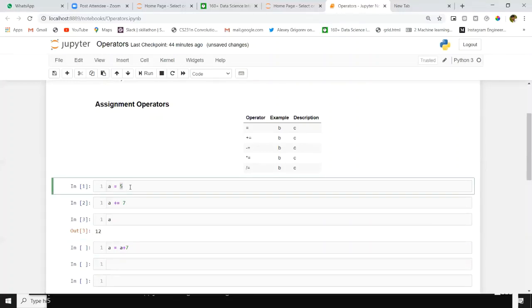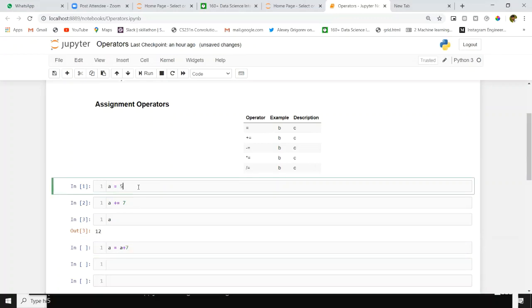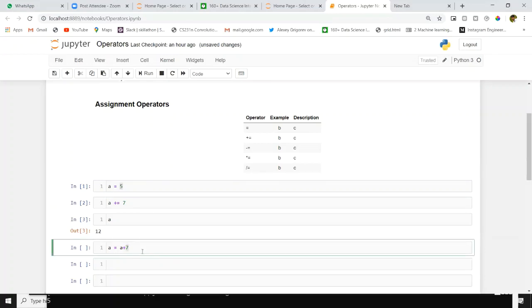We declared a equal to 5. 5 plus 7 is 12. We are assigning this 12 to a. So the value inside this a is updated to 12. In cell 1, a equal to 5, but when we execute this code, 7 is added to 5, and this complete 12 value is assigned to a.